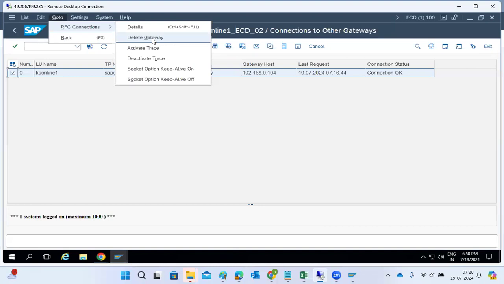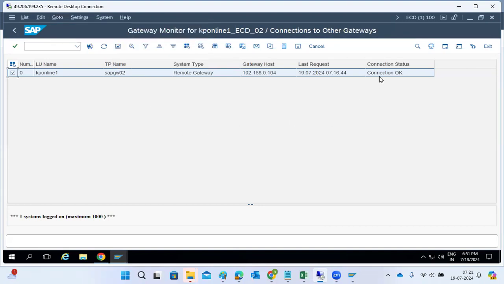Sometimes, due to communication issues or network issues, your connection will be stuck, then your entry will stay here only. So if you have a limit of 1,000 connections and one connection is already out of scope, then the remaining connections also, so sometimes it will impact it.